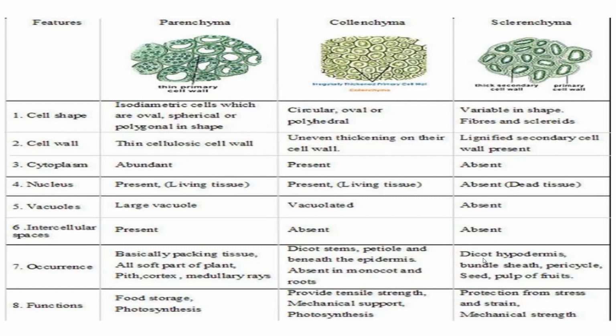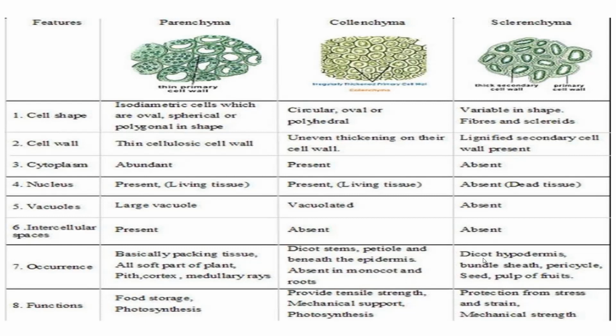Cytoplasm is abundant in parenchyma, that means in a large amount everywhere. In collenchyma, cytoplasm is also present, but not as much as in parenchyma. But in sclerenchyma, cytoplasm is absent. Nucleus: in parenchyma the nucleus is present, it is living tissue, so keep in mind parenchyma is living tissue.